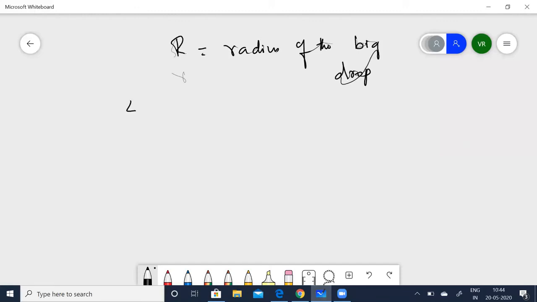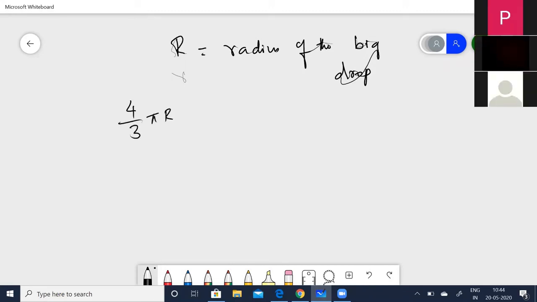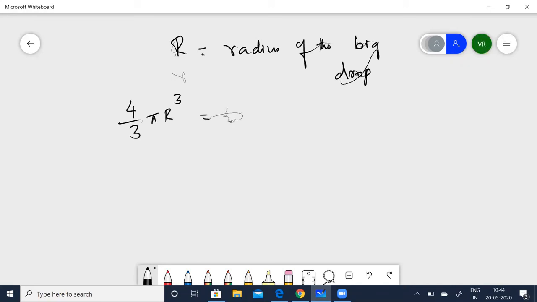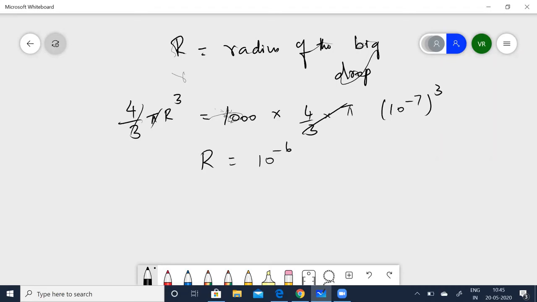So its volume will be 4 by 3 pi R cubed, which is equal to 1000 drops, so 1000 into 4 by 3 pi into (10 to the power of minus 7) the whole cube. From this, 4 by 3 pi cancels. Taking the cube root, you can find that R is equal to 10 to the power of minus 6.